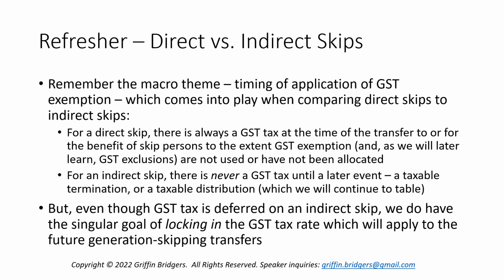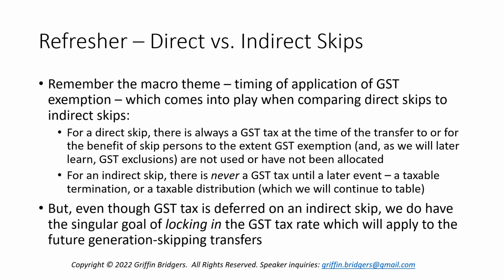However, the GST tax for a direct skip is always immediately determinable when that direct skip transfer is completed. So there is an allocation of GST exemption to that transfer, but it essentially applies once and is wiped out and goes away forever. However, with an indirect skip, there's never a GST tax when the transfer is completed, typically to a trust. Instead, the GST tax, as I briefly mentioned in the last part, is deferred until a later event, which we'll come to know as a taxable termination or a taxable distribution.